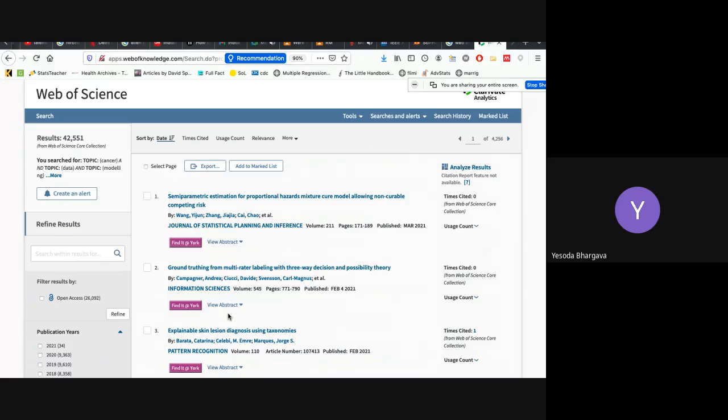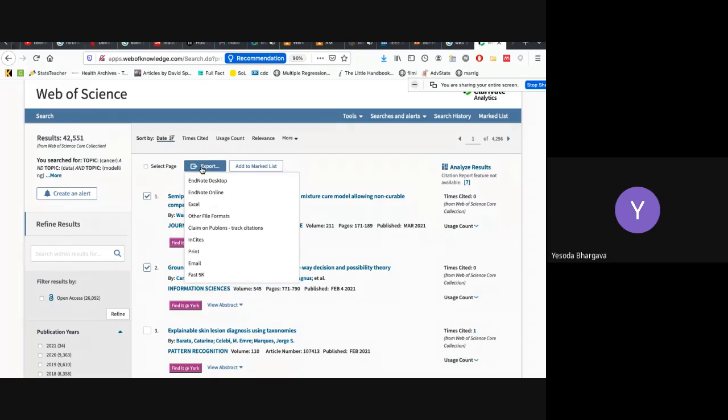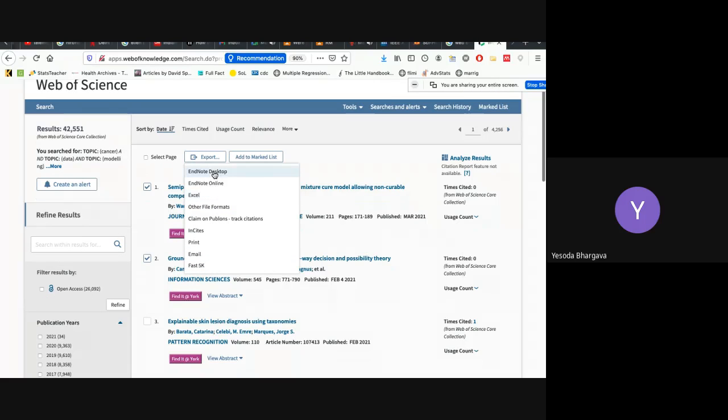One important thing to look out for is that you can export these references. You click on this, and these are all the reference managers: EndNote Desktop, EndNote Online, Excel, and all these things. For students, generally EndNote Online is preferred because it is free and it is easier to maintain your data. As I mentioned, in subsequent classes I will have a tutorial on EndNote also.